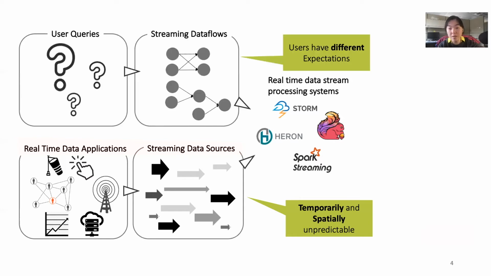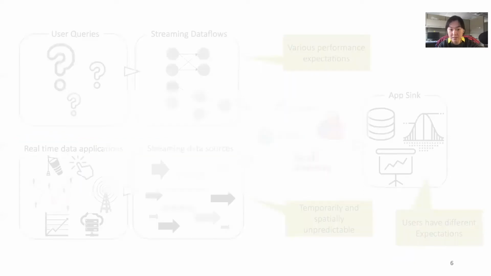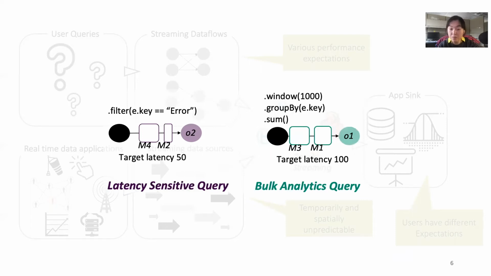Meanwhile, user queries come with different performance expectations. Oftentimes, these queries become jobs running simultaneously in a consolidated cluster or service, meaning that resources are shared and explicitly managed by users or service providers. For example, in a shared stream processing cluster, we could have two types of jobs that coexist. Latency-sensitive jobs that typically connect to user dashboards or ad campaigns that associate with tight latency constraints, and bulk analytics jobs that could represent social media streams being processed into longer-term analytics with aggregation windows.